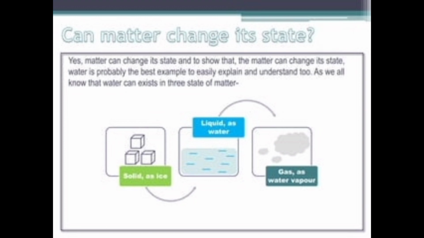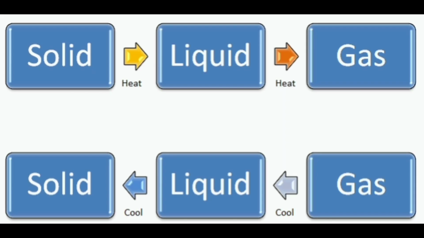When we observe water, it stands as a basic example of matter which can change its state. Water in its solid state we call ice, in liquid state we call water, and in gaseous state we call it vapor or steam. How does this change take place?